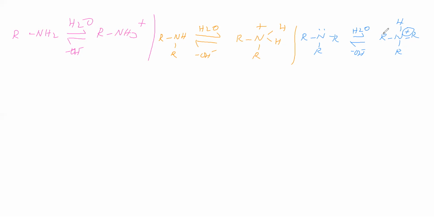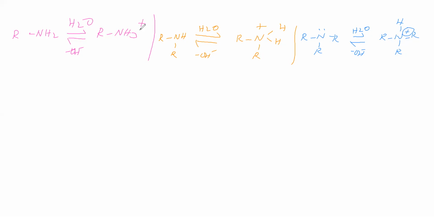Here, 3 R groups are showing plus A effect, therefore this N is stabilized to still more extent. Therefore, based on plus A effect, here plus A effect is highest, therefore it is stabilized to the highest extent. So plus A effect is less, high, highest, therefore stability is highest here, low here, still low here.